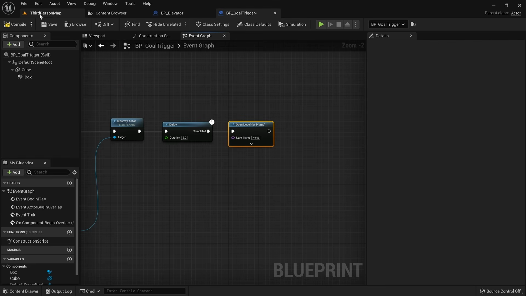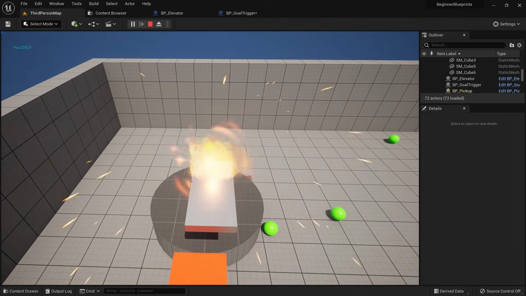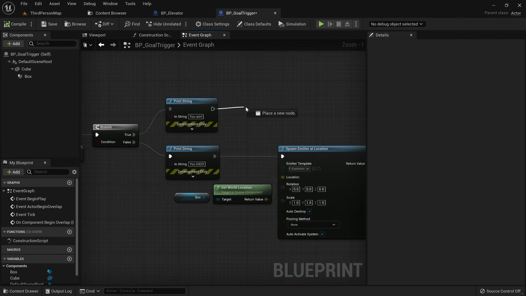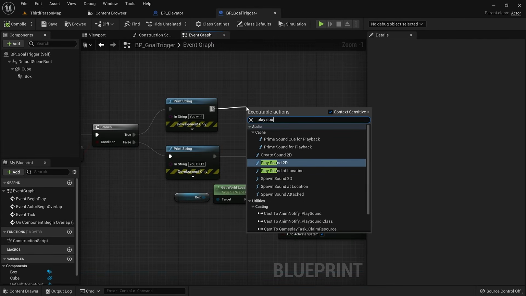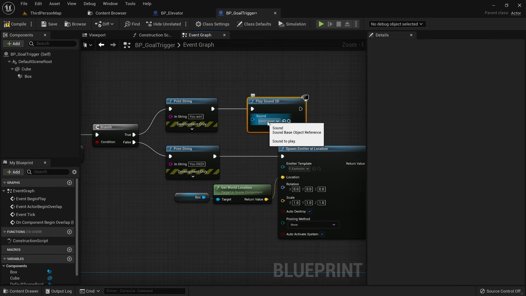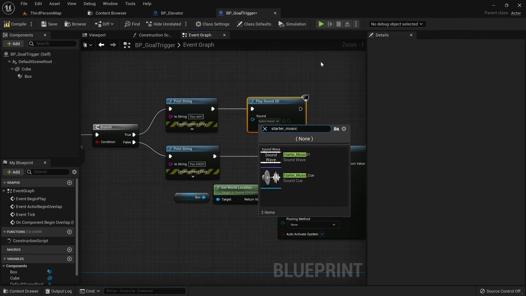As the level name, we type in the name of the map we want to open. In our case, this is third person map. You can see that after our character explodes and we wait for 2 seconds, the game restarts. Now let's add the logic for the win case. Here we only want to play a jingle. In this case we don't care where the sound is located in 3D space, so we can just use the play sound 2D node and select starter music cue as the sound.